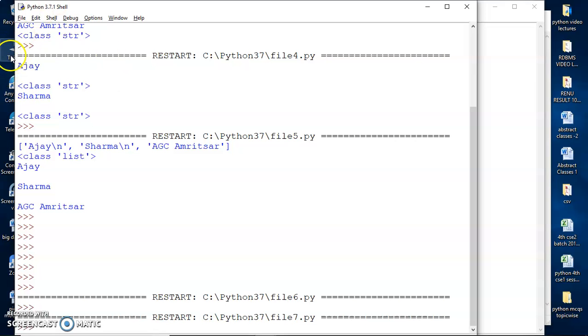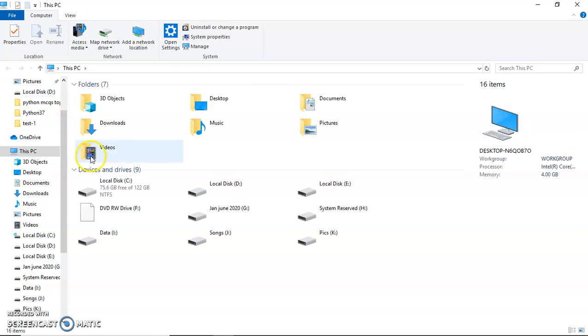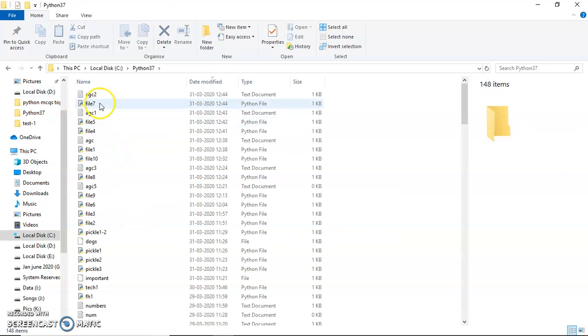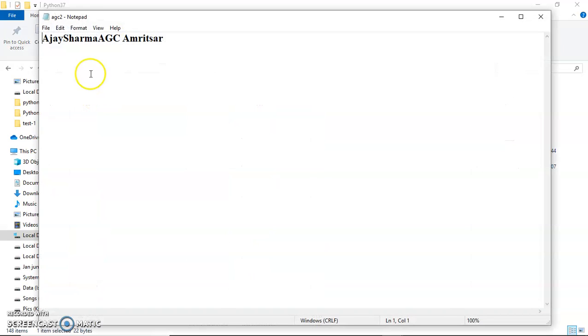So the program has been executed. Now let's go to that folder and look for the contents of agc2 file. So you see there is no space. The list members are stored one next to another in the file.